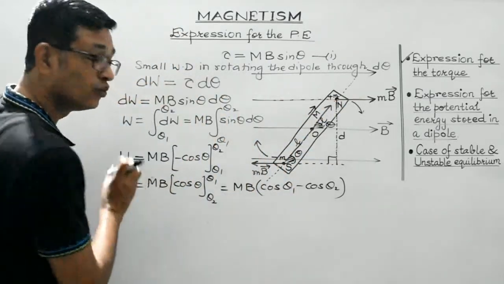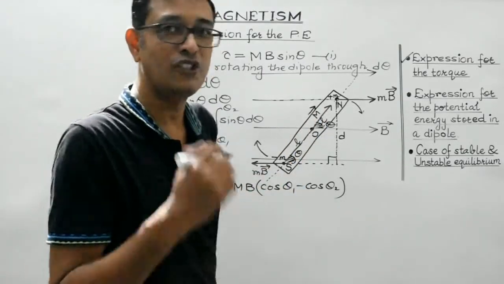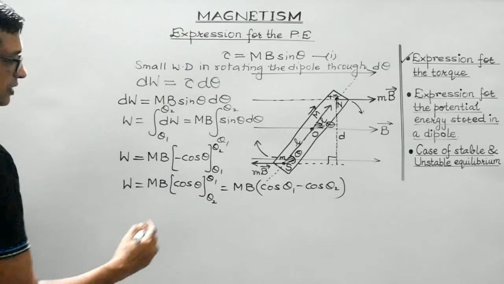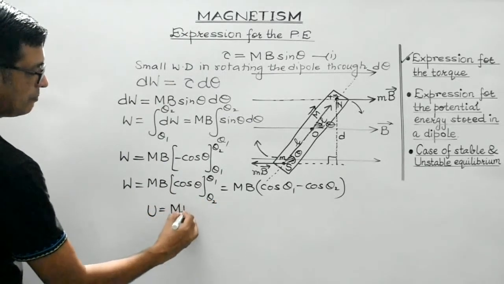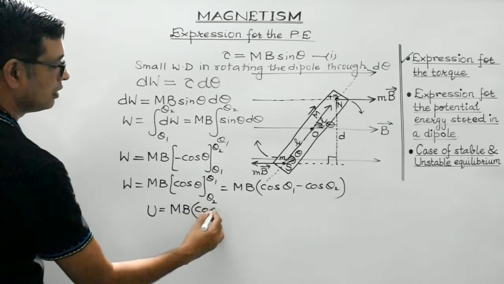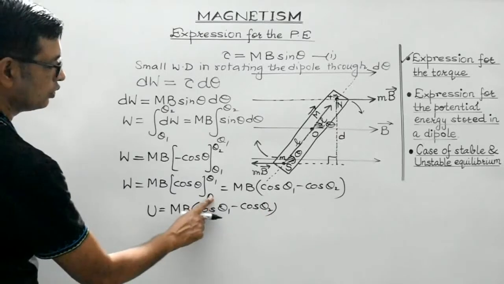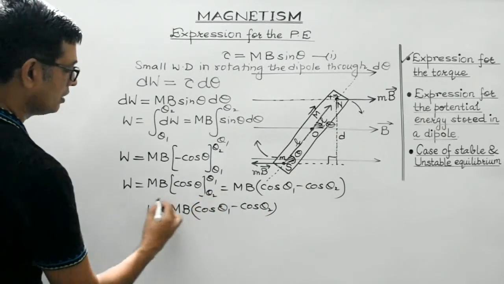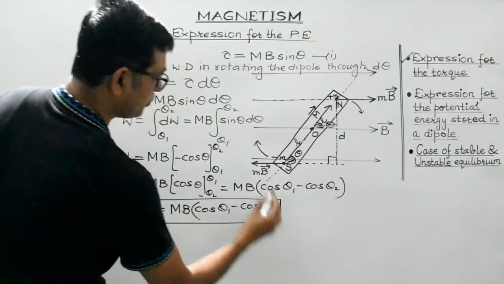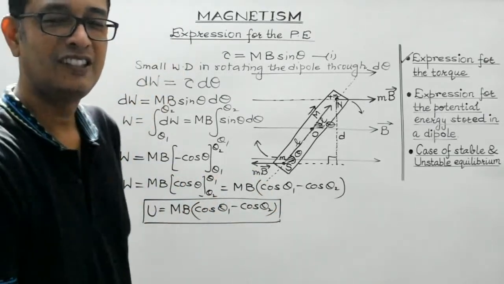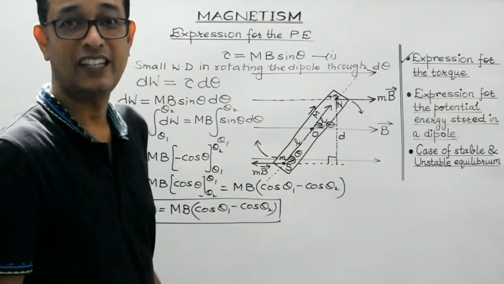And students, this work done will get stored in the dipole in the form of its potential energy, right? Let us represent the potential energy by U. So what do you get? It is mB times cos theta 1 minus cos theta 2. So this is the expression for the potential energy. It's pretty simple. Clear? Now we need to discuss some very important cases.